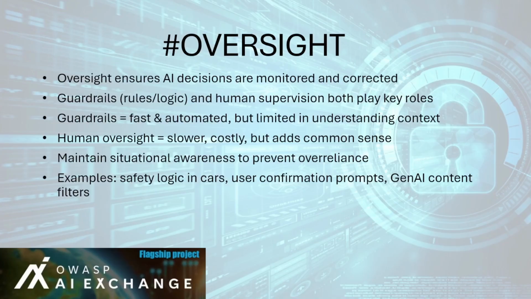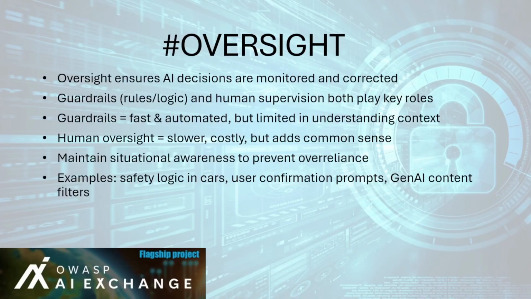Examples are as follows. Logic that prevents a car trunk from opening mid-drive. User confirmation before executing bulk actions, for example, mass emails. And censoring violent or unethical content in generative AI outputs. ISO/IEC 42001 B.9.3 defines controls for human oversight and decision autonomy. It is not yet widely covered in other ISO standards, but foundational to responsible AI governance. Oversight isn't optional. It's a safeguard that combines automation efficiency with human judgment, ensuring AI remains reliable, ethical, and under meaningful control.